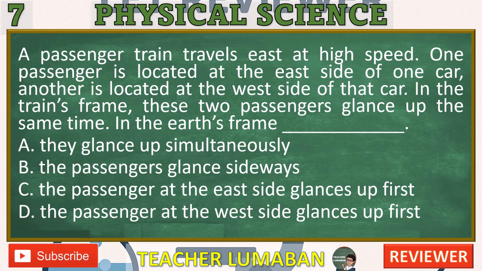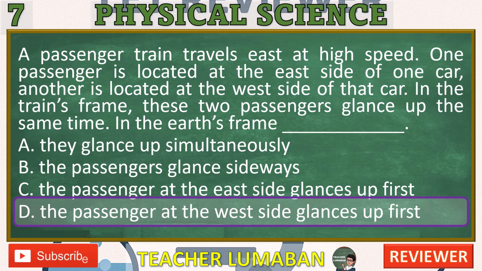In the next 5 seconds, select the best response from the available options. 5, 4, 3, 2, 1. Correct answer, D. The passenger at the west side glances up first.